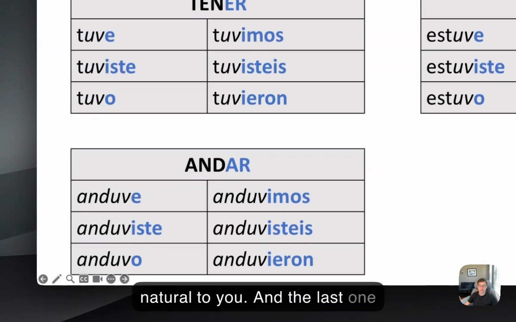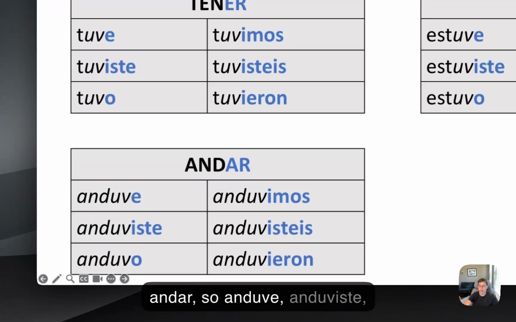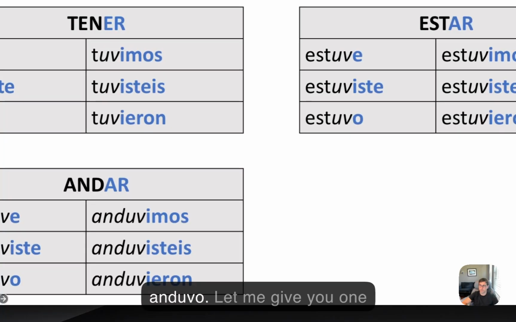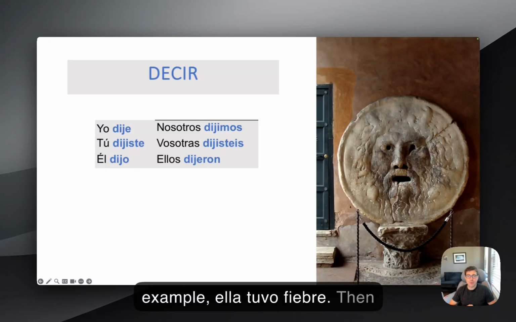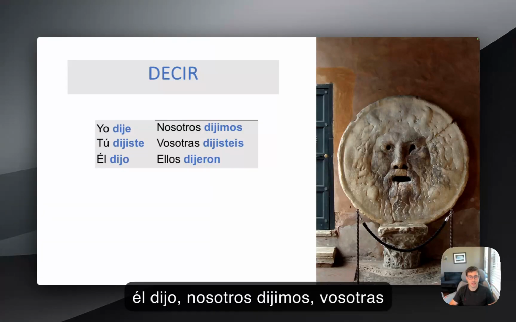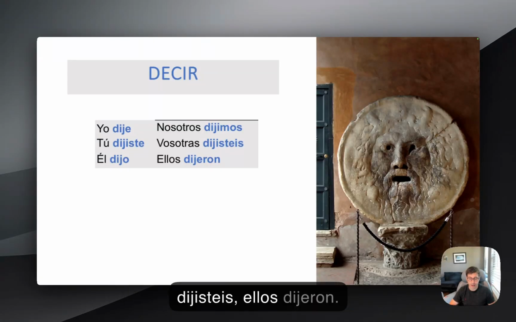And the last one, andar: anduve, anduviste, anduvo. Giving you one example, ella tuvo fiebre. Then we have decir: yo dije, tú dijiste, él dijo, nosotros dijimos, vosotros dijisteis, ellos dijeron.